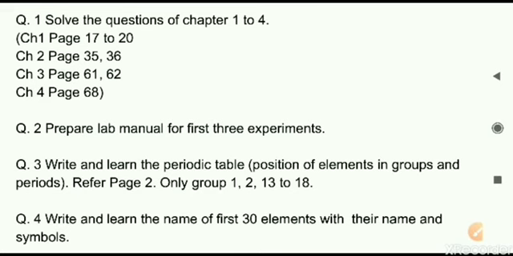Then we have question 4. In the same copy where you are doing the question answers, you have to write and learn the names of the first 30 elements, that is, atomic number 1 to atomic number 30. You find out which elements are from atomic number 1 to 30. You have to make a table there. In the first column you will write the atomic numbers 1 to 30. Then in the second column you will write the name of the element, and in the third column you will write the chemical symbol of that element, and you have to learn all these.